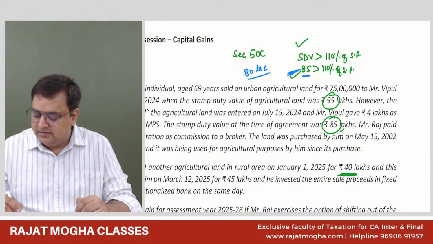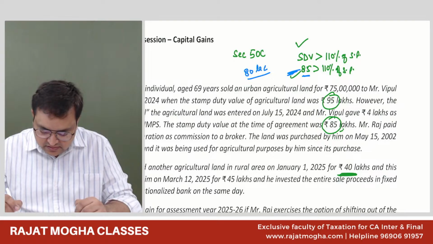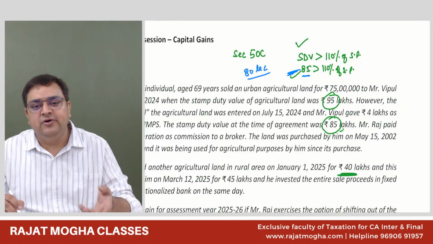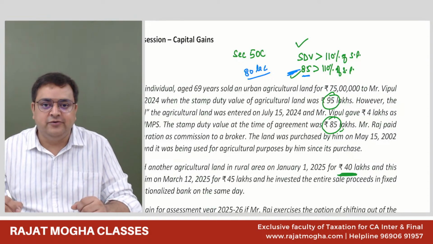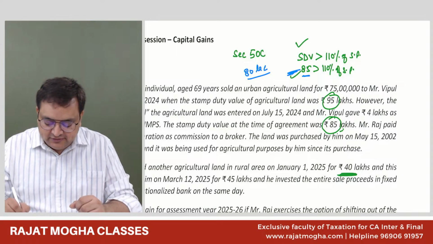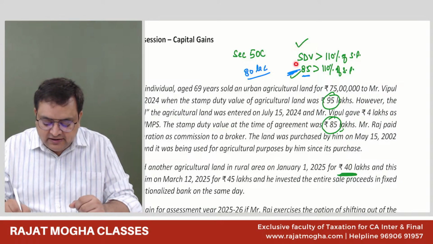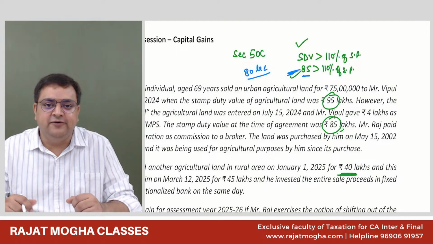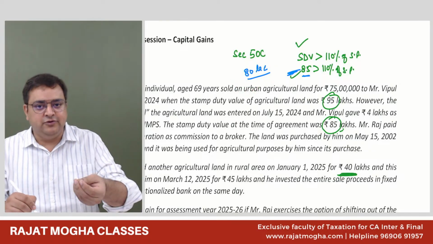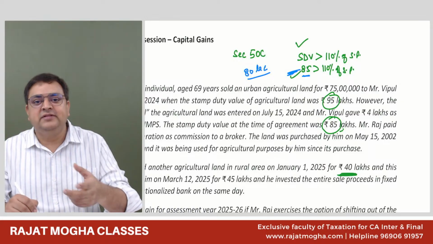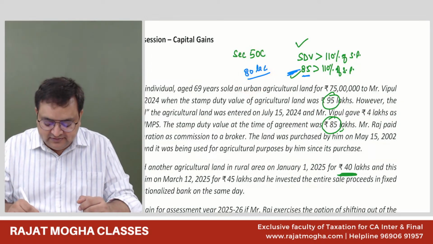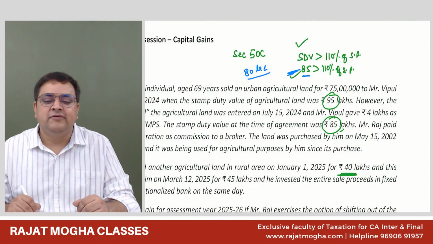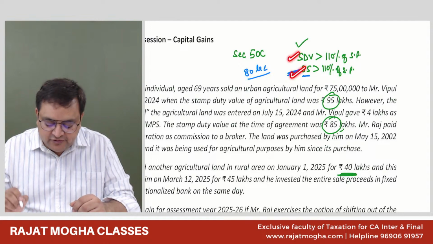Yes, that was my question, sir. Why don't we compare that 80 lakh with 110%? Because the law is not like that. The law says only the stamp duty value should be compared, not the valuation officer value, because the stamp duty value is the government value. It is the most authentic value. So this is just a benefit we are giving to you. We will not be comparing this value with 110%. This is just for the benefit given to the assessee. We should never compare the valuation officer value with 110% of the selling price. Only the stamp duty value should be compared.